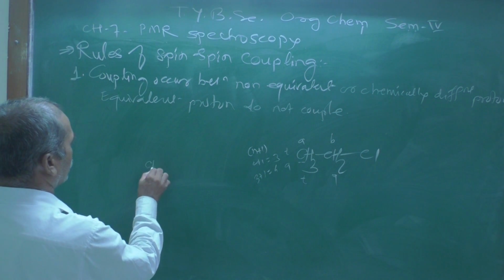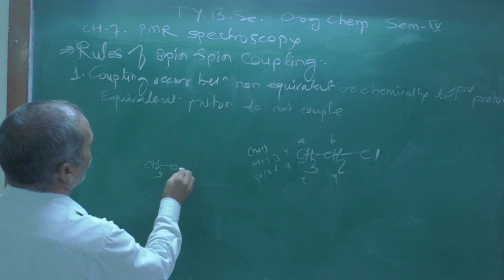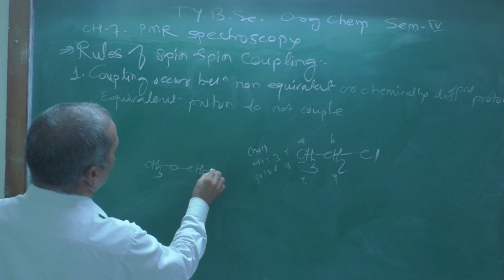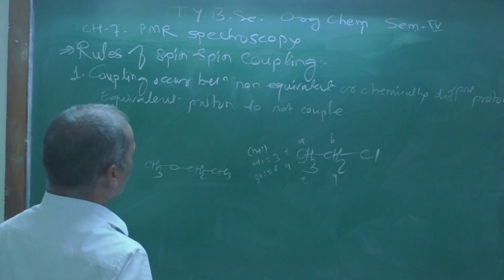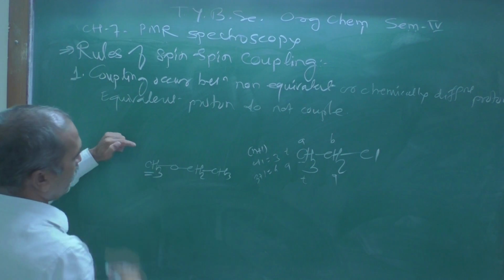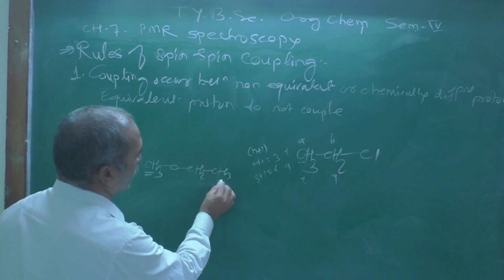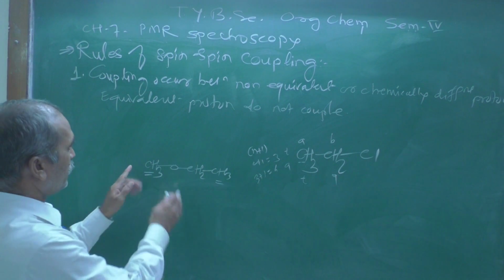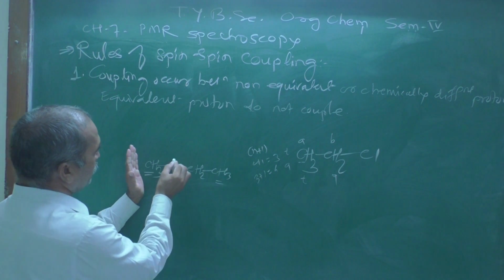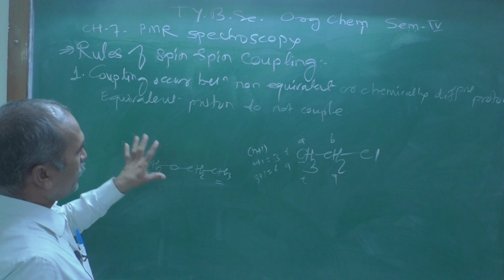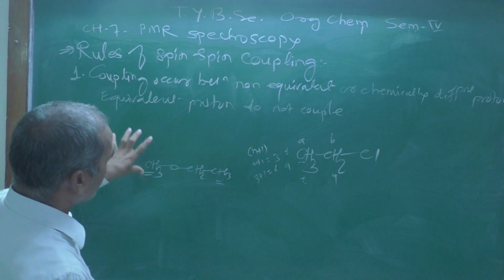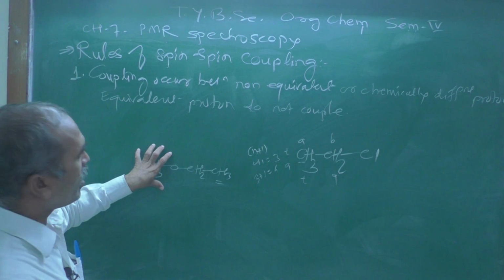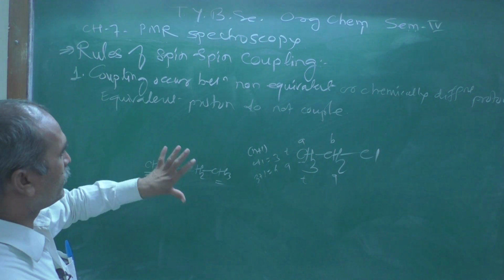Let us see one more example here: CH3O, then CH2 and CH3. Look at this methyl group and this methyl group, are they identical? They are not identical, because the chemical environment around this methyl group is totally different.